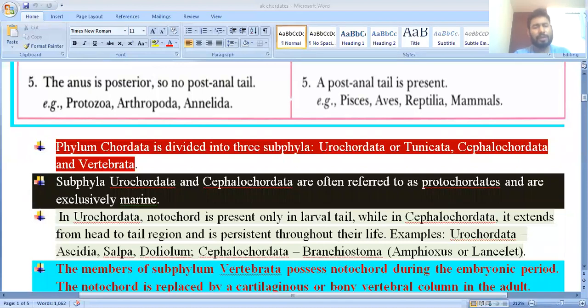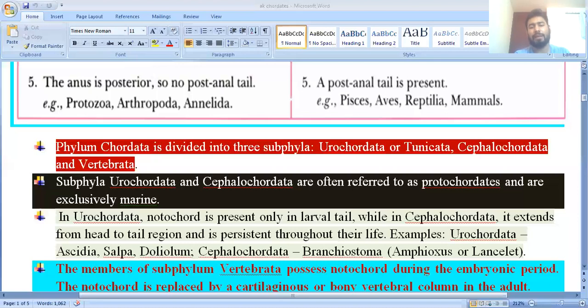Why do we call them Urochordata? Because they have the notochord. The notochord is present only at their larval stage and in the tail region.